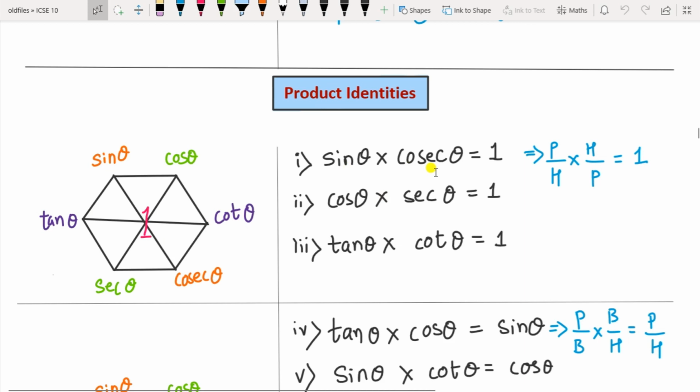So sin into cosec, how does it come to 1? You can see sin is p by h, cosec is h by p. When you cancel all this, it is 1. So same is for all these three.